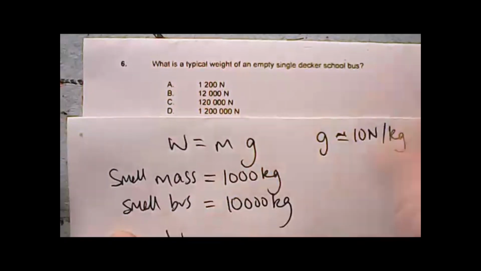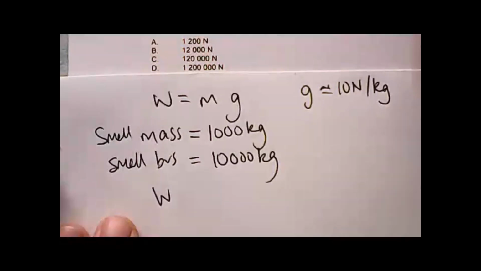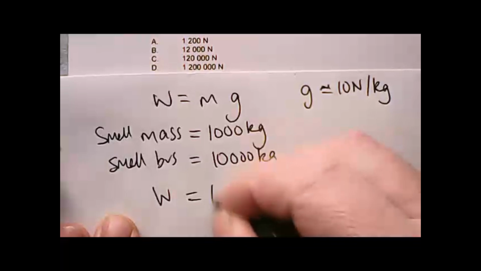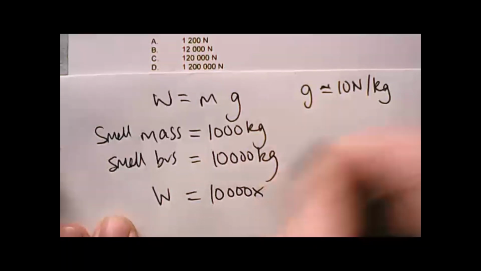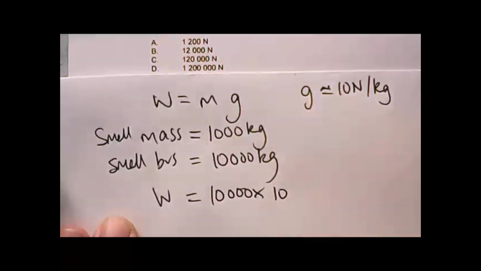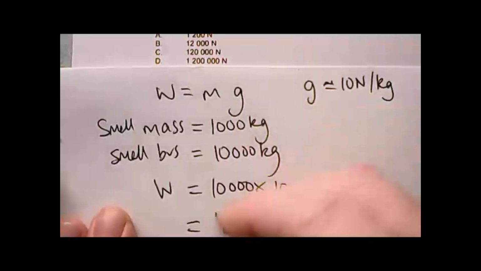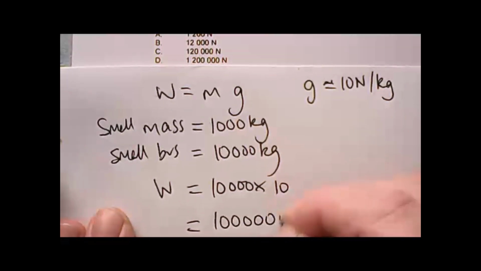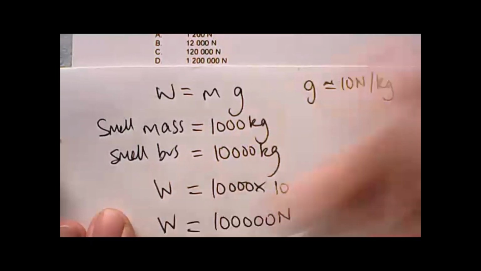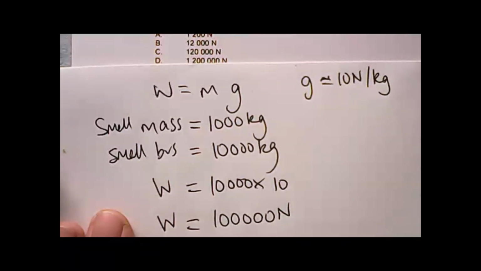The weight of a small bus, therefore, would be mass 10,000 times my gravitational field strength 10. So my estimate would be about 100,000 newtons. Okay, I mean, I don't know, it's an estimate.